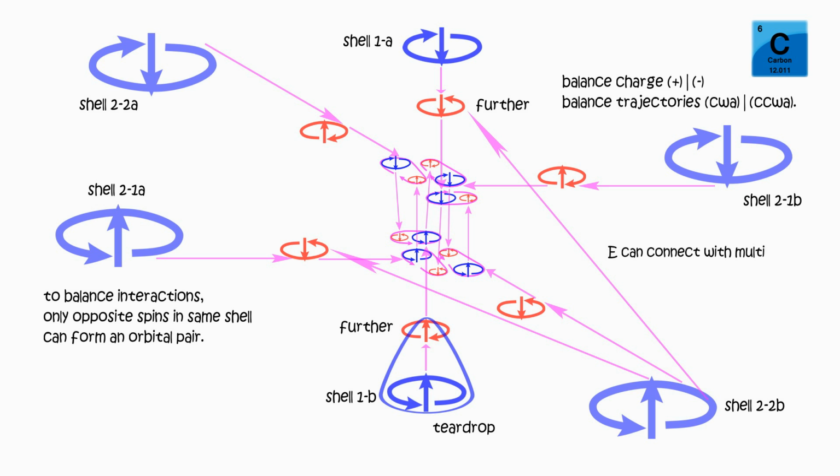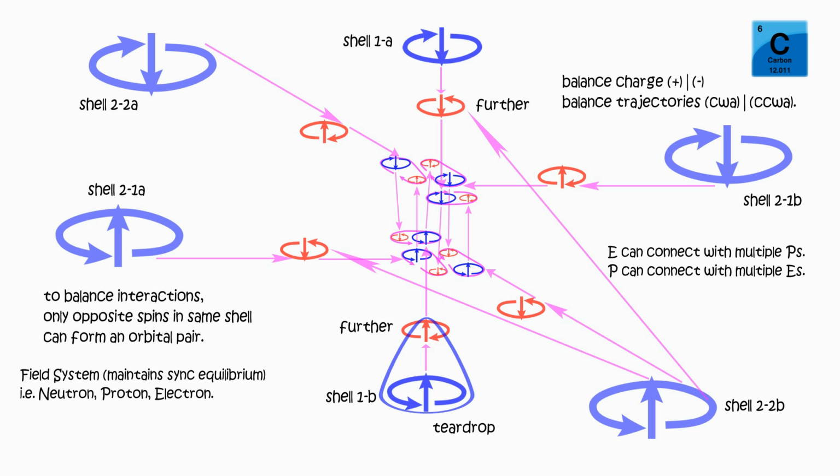An electron is usually connected to many protons at one time. Electron can focus connection with one proton, but with many substitute connections standing by. Single field system, for example: neutron, proton, electron. Integrated field system: a system with two or more field systems bonded together, for example: atom, molecule.